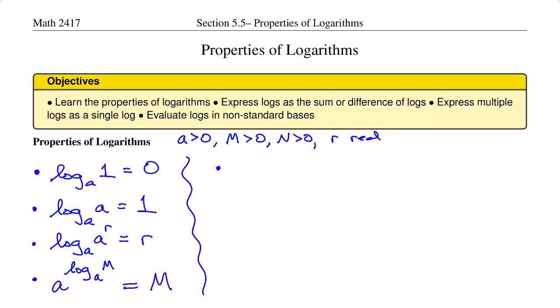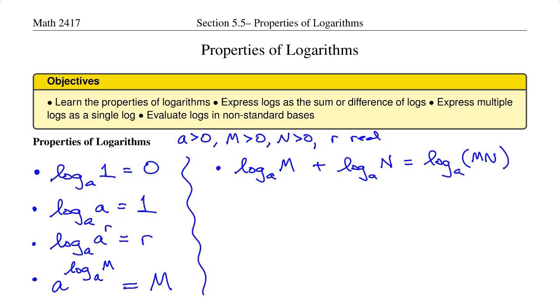Number five, log base A of M plus log base A of N is equal to log base A of M times N. So this particular log property says the following.